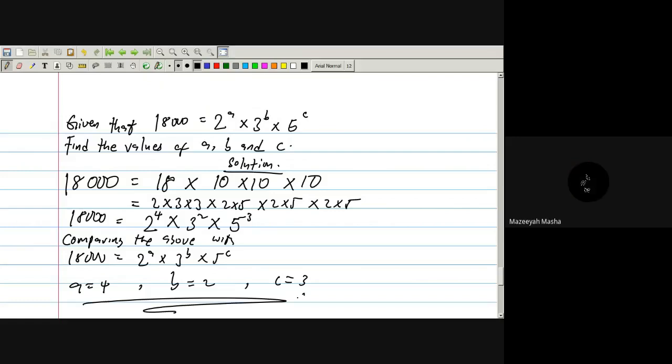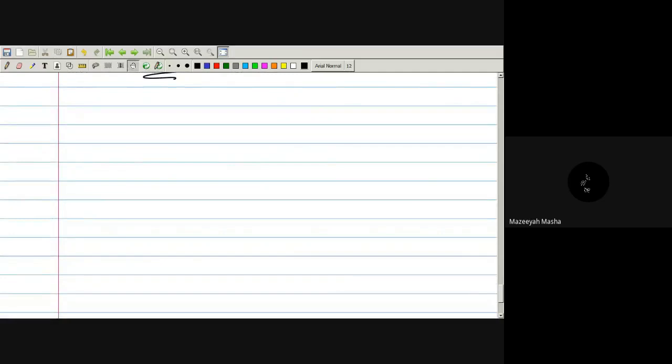Look at another question on prime factor. If I have 3x squared equal to 75, where x is a prime number, from here they said find the value of x. Find the value of x.